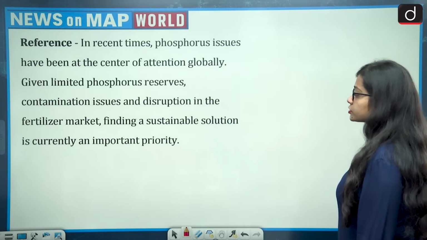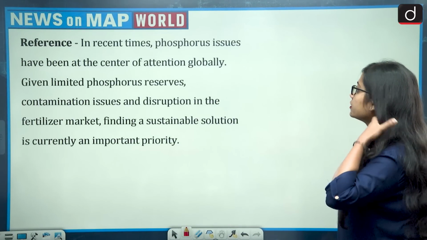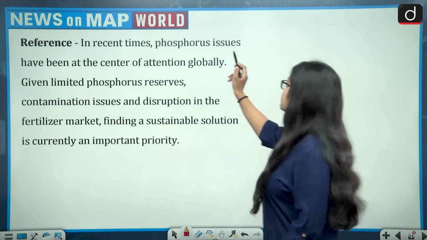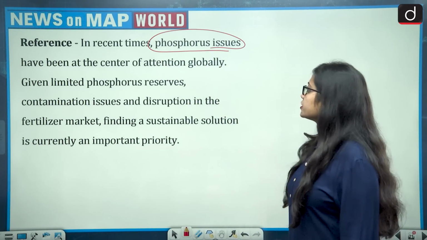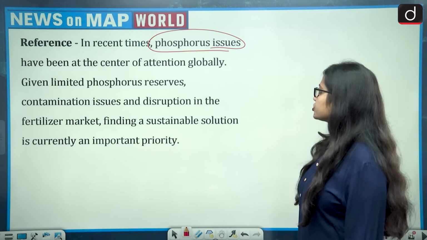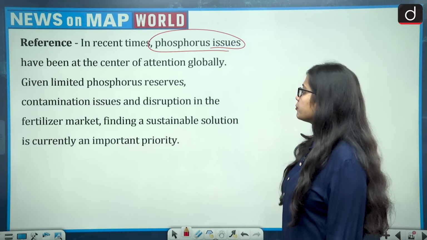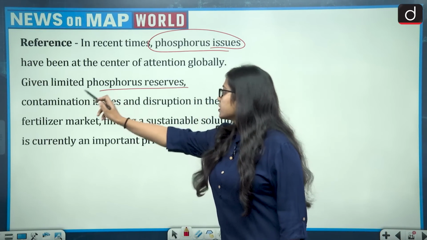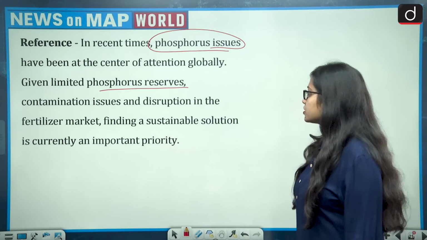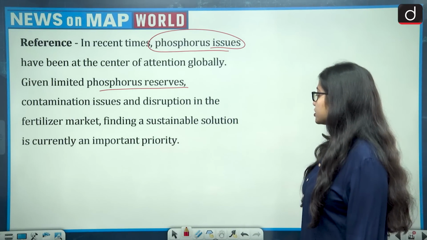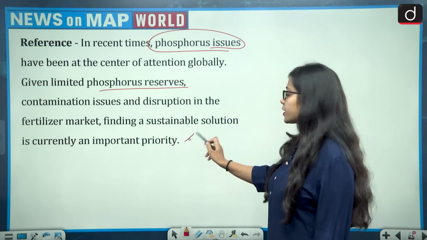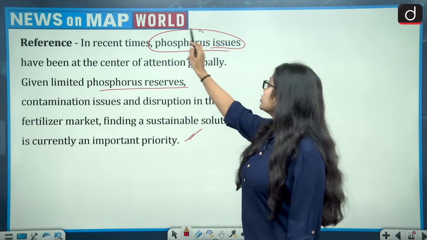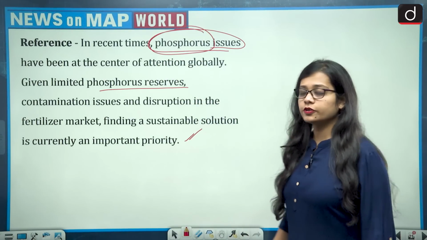Now moving on to the next question, and the reference says, in recent times, phosphorus issues have been at the center of attention globally, and given limited phosphorus reserves, contamination issues and disruption in the fertilizer market, finding a sustainable solution is currently an important priority. Now this brings the issue of phosphorus to the news.